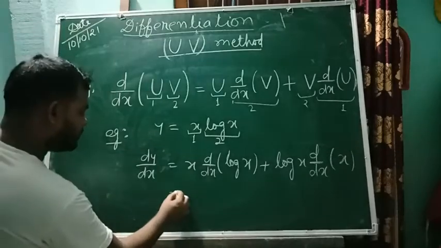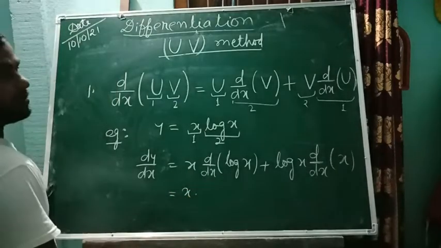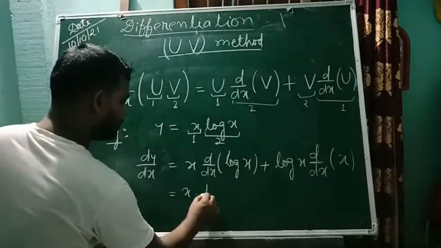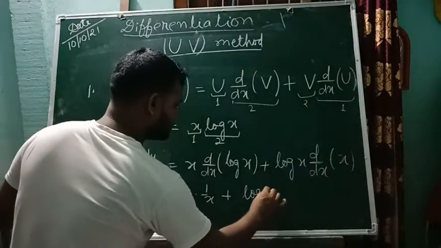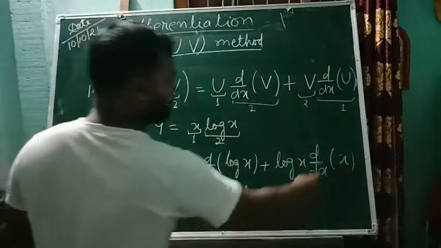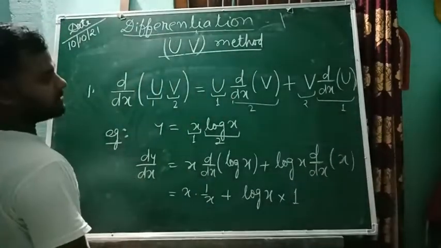Okay, so x times d/dx of log x, which is 1 by x, plus log x times d/dx of x. Remember, d/dx of x is 1.